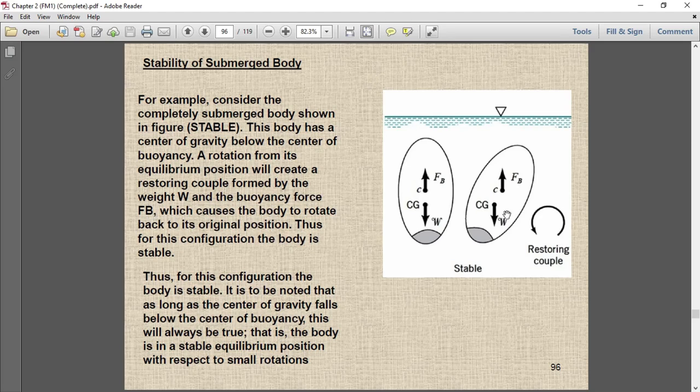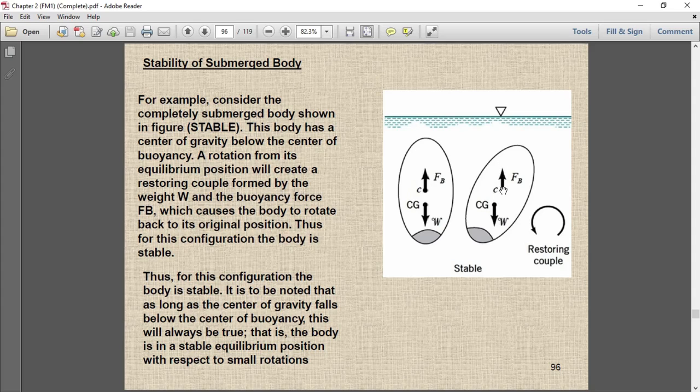So we give a small disturbance. If I give a small disturbance, what will happen? The body will come to this side. So how will these forces react? Initially, the weight and the buoyancy force are both acting on the same line of action. The center of gravity and the center of buoyancy are on the same line. But when we disturb it, what will happen? This will act like this and this will act like this.